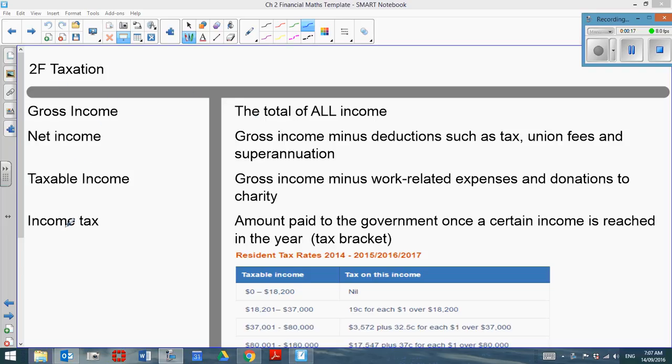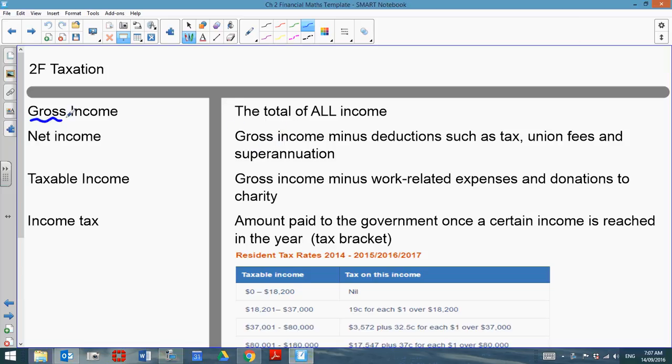You probably wrote these words down yesterday, so just a quick refresher. Gross income means your entire total income. Net income is once you take away taxes or any union fees or any superannuation. It's what's left over and you actually take home to then spend on whatever you need to.